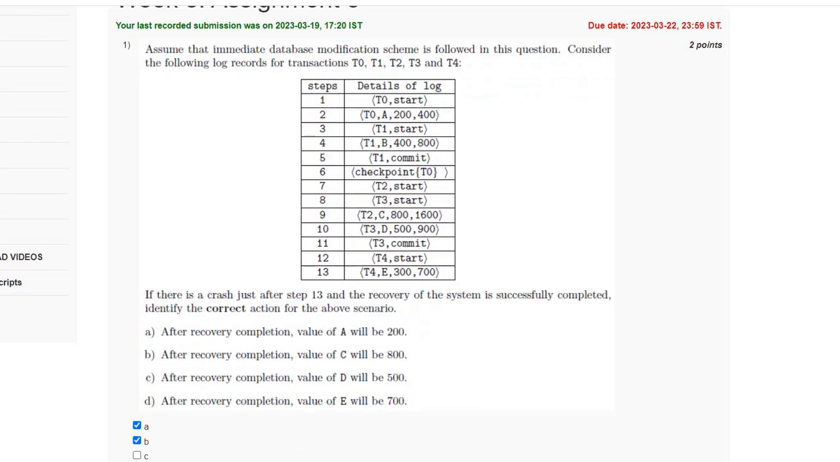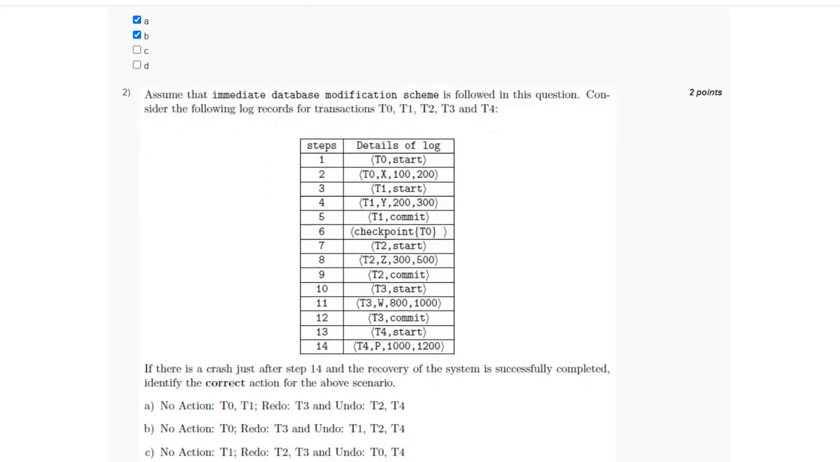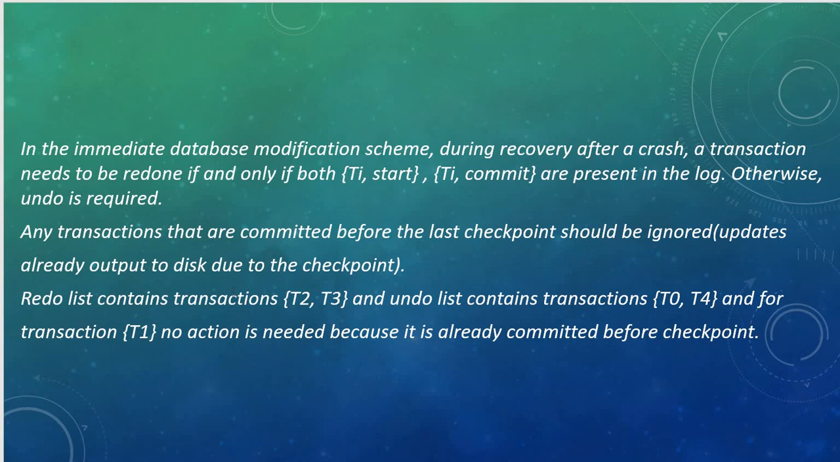For the second question, assuming the immediate database modification scheme, we have to identify the correct action for the above scenario. Similar to the first question, the redo list will contain the transaction T2 and T3 and the undo list will contain transaction T0 and T4, and for T1 no action is needed because it is already committed before the checkpoint. So the answer is option C.